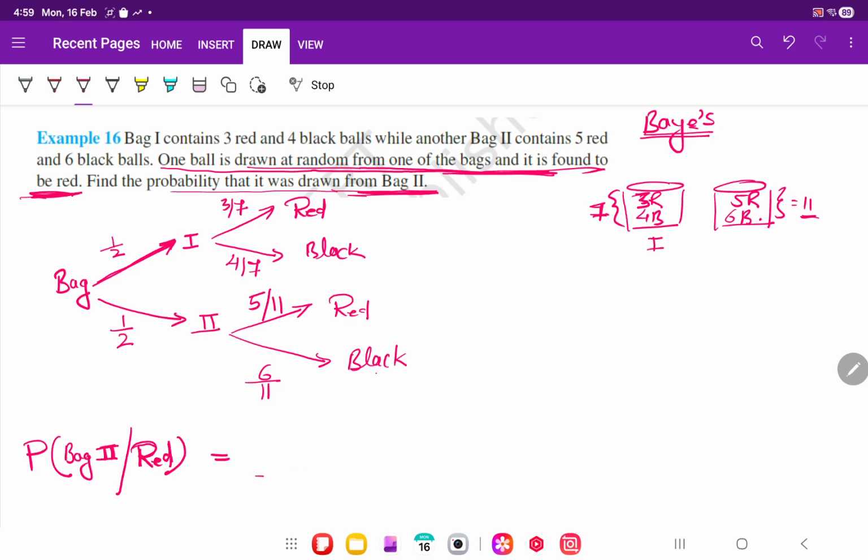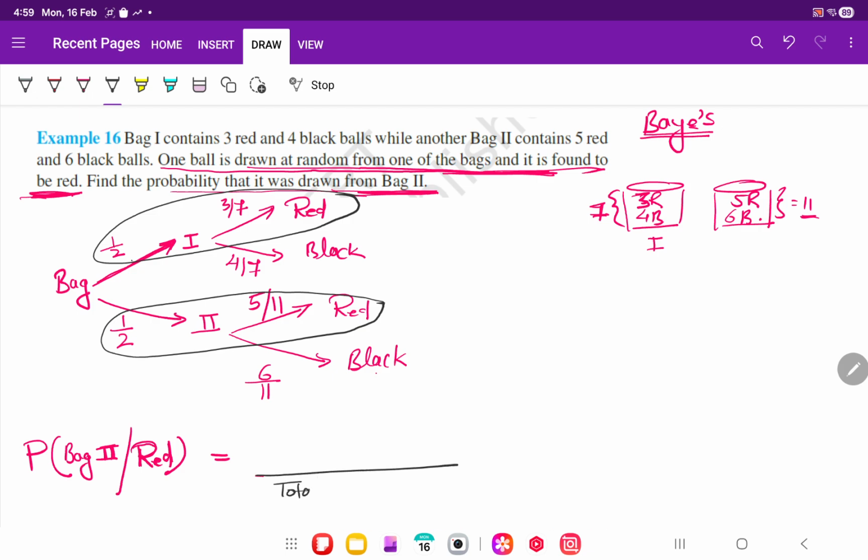So what are the cases where the ball is found to be red? Maybe the first bag is selected and it is red, it is a possibility. Or maybe the second bag is selected and it is red, yes or no? So what is the total possibility? Total possibility. And here we will take favorable. What is favorable? Favorable is that it is taken from bag 2. This one is favorable. Yes. So what is the total probable?